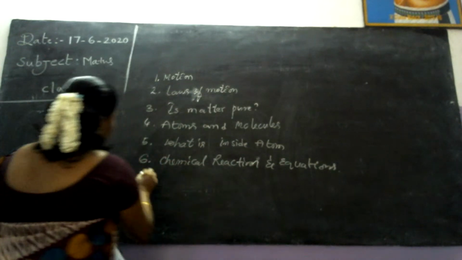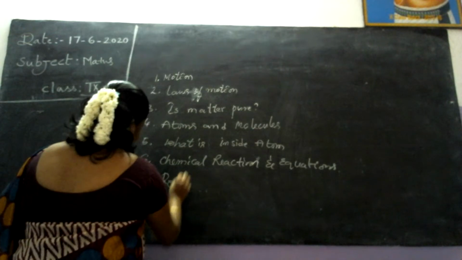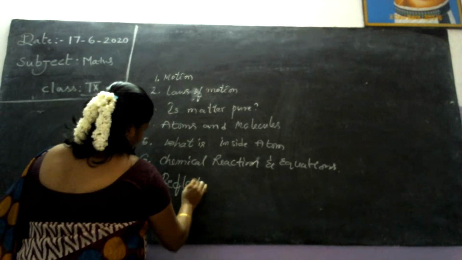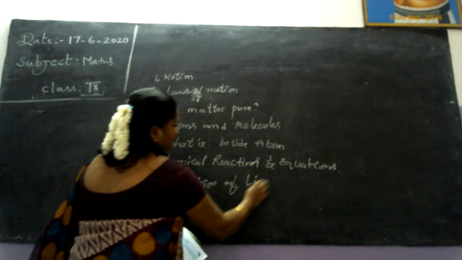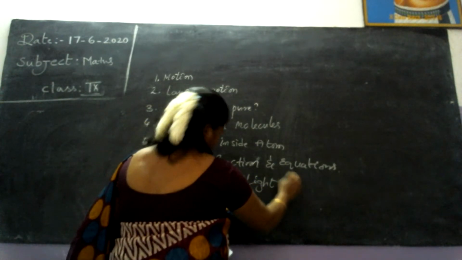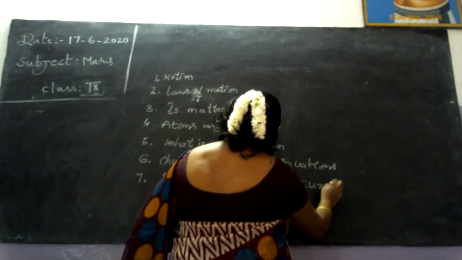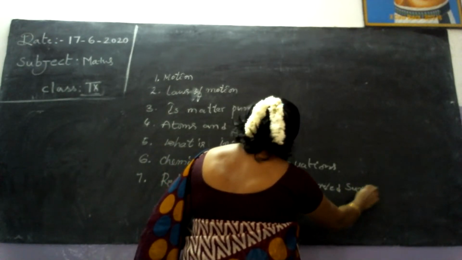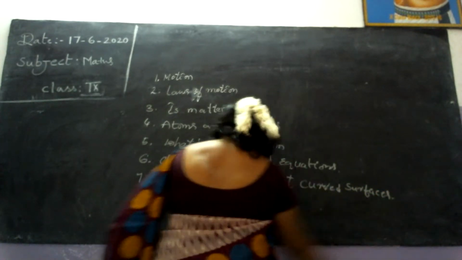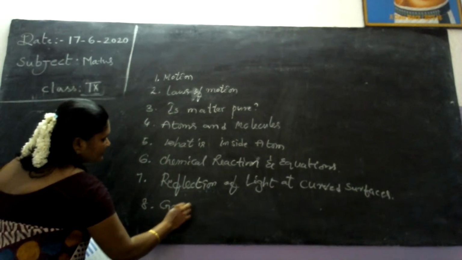Seventh one, reflection of light at curved surfaces. Eighth one, gravitation.